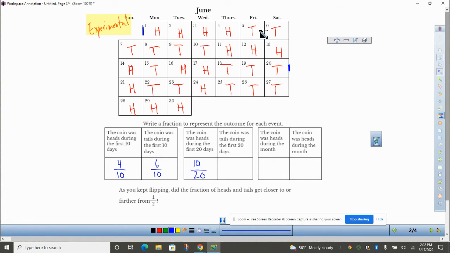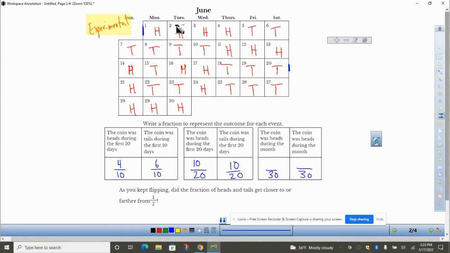So I'm just going to double check this just to make sure, but 1, 2, 3, 4, 5, 6, 7, 8, 9, 10 were tails. That's nice. So now we're going to take a look at this during the month. So there were 30 days in the month, so it's going to be out of 30. This is also out of 30.